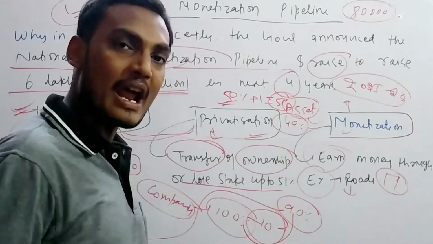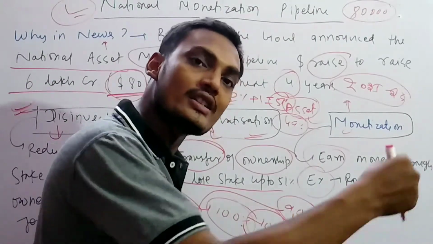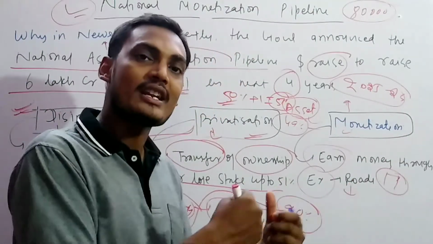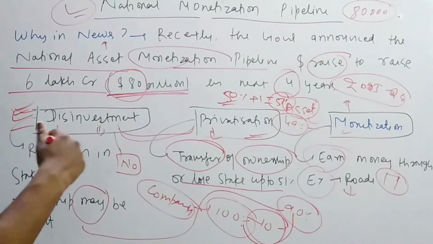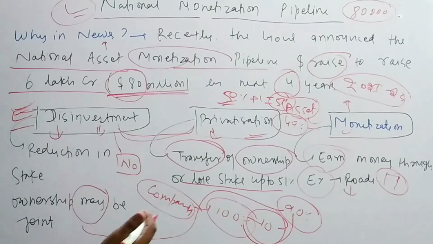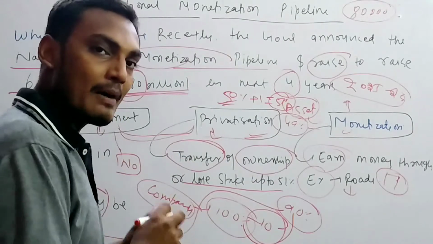This is known as privatization. Whatever happens here, the transfer of ownership and management also takes place. Management might go to the private company or not. This is applied both in the private sector as well as the public sector.